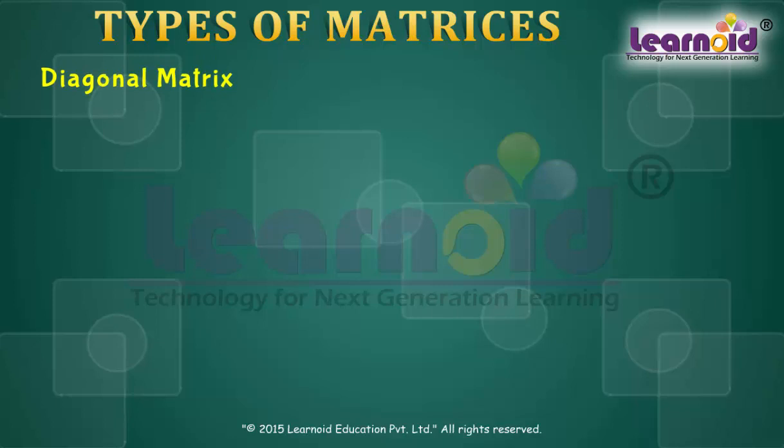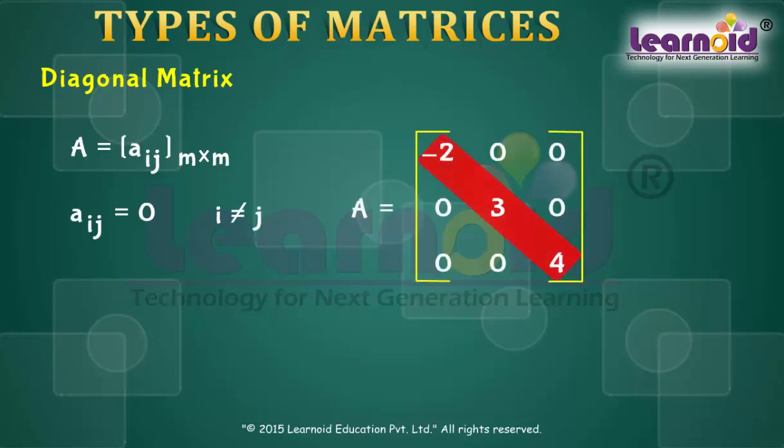Diagonal matrix. A square matrix A equal to [a_ij] of order m cross m is said to be a diagonal matrix if all its non-diagonal elements are 0. All elements a_ij are equal to 0, where i is not equal to j. Matrix A is a diagonal matrix of order 3. All matrices of order 1 are diagonal matrices.